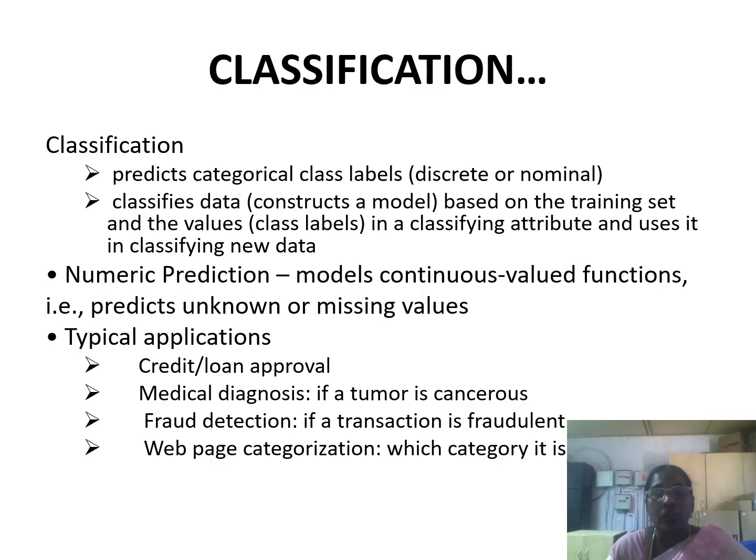Fraud detection we can also determine by using classification, and also page categorization. That is web page categorization, especially for web log files. We can categorize the web page by content, structure, or web usage mining. Accordingly, what kind of data the user traces out on a particular website can be determined by using web page classification.